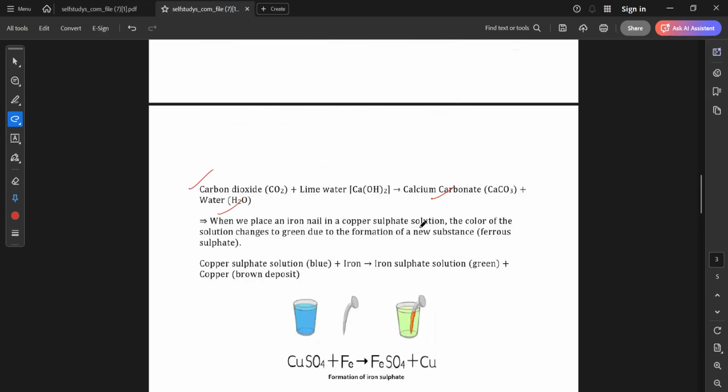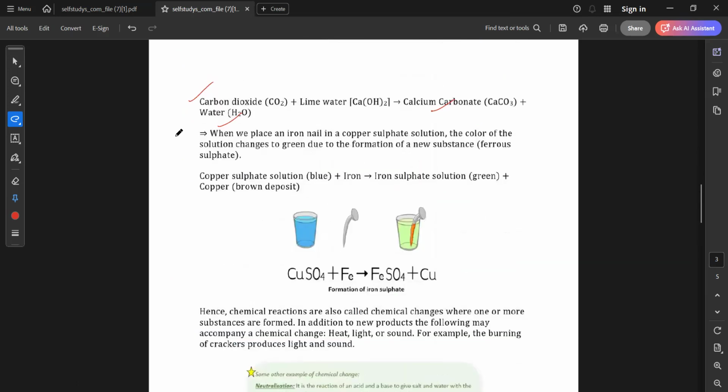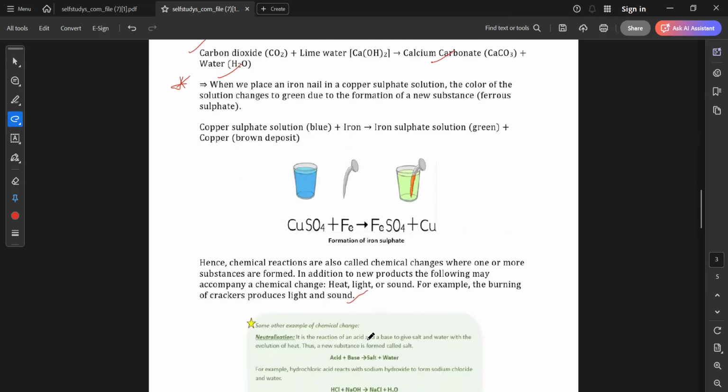Okay, now this one, Ayushi, read from here till here and you will explain to me what you understood from this. When we place an iron nail in a copper sulfate solution, the color of the solution changes to green due to the formation of a new substance, ferrous sulfate.